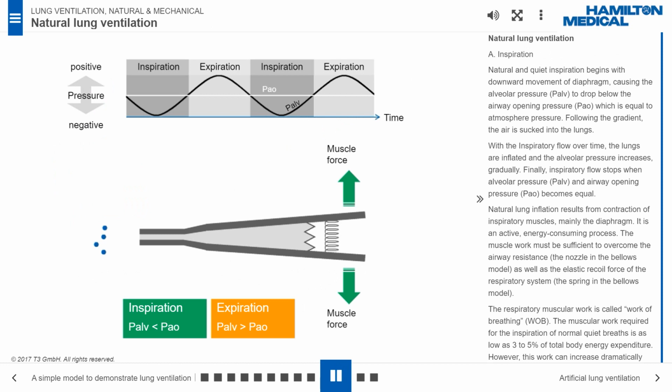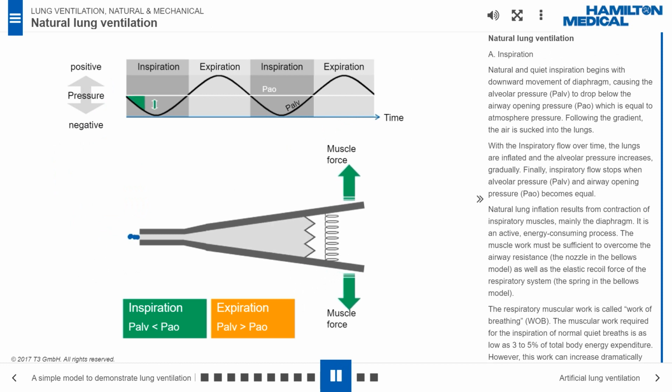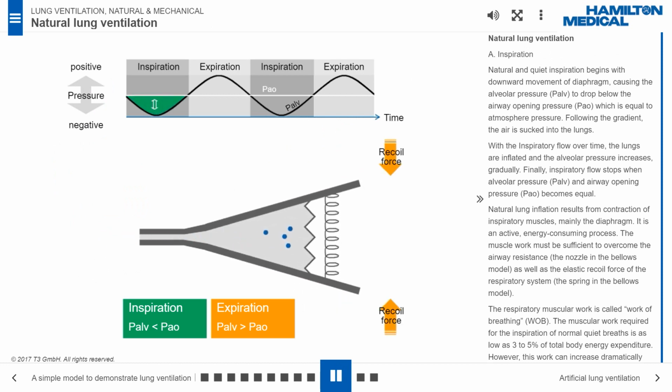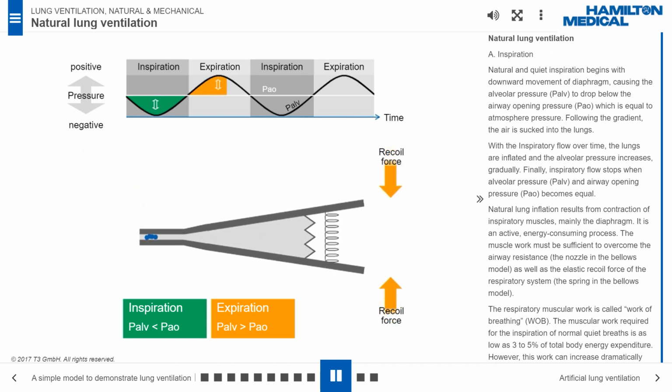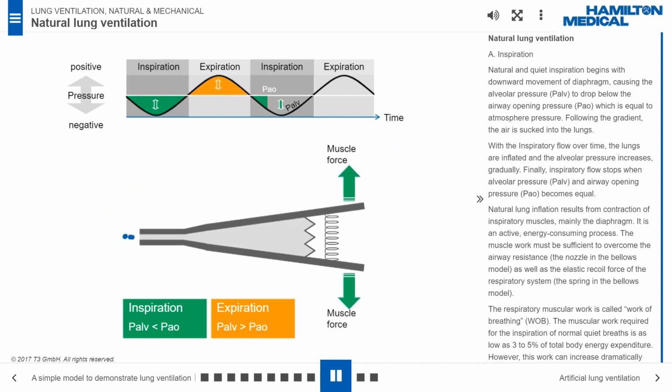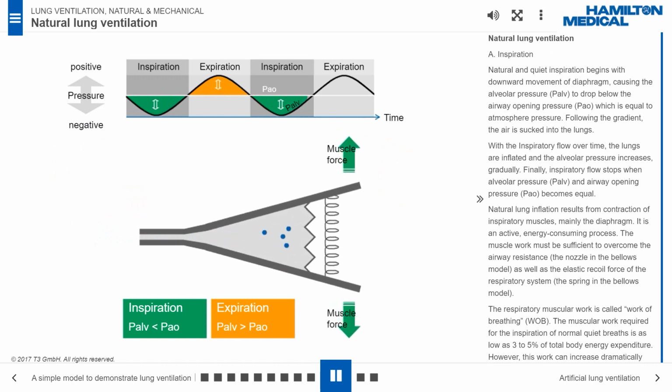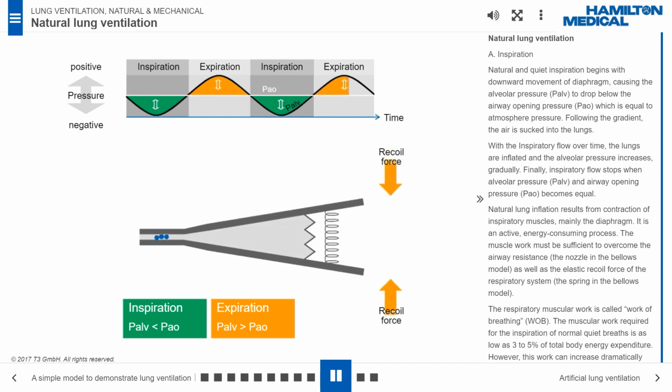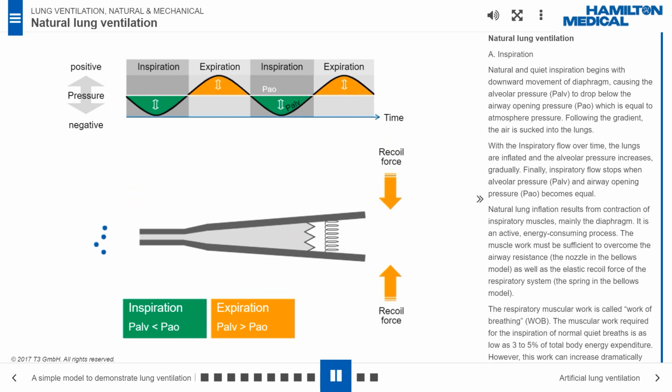Natural lung ventilation. A. Inspiration. Natural and quiet inspiration begins with downward movement of the diaphragm, causing the alveolar pressure, PALV, to drop below the airway opening pressure, PAO, which is equal to atmospheric pressure. Following the gradient, the air is sucked into the lungs. With the inspiratory flow over time, the lungs are inflated and the alveolar pressure increases gradually. Finally, inspiratory flow stops when alveolar pressure, PALV, and airway opening pressure, PAO, become equal.